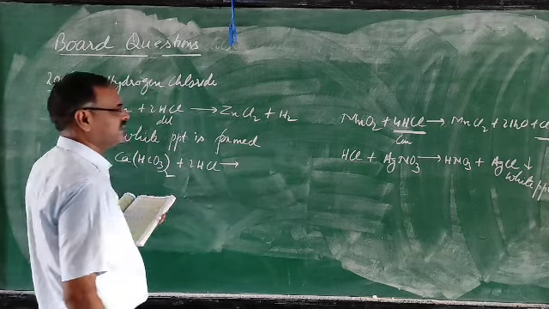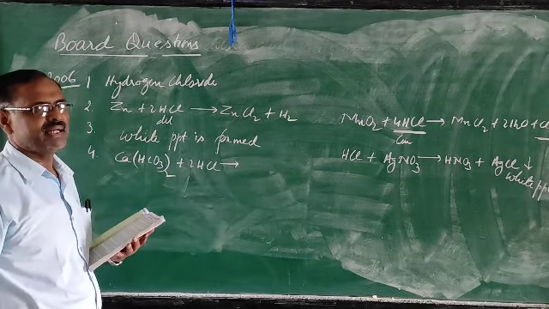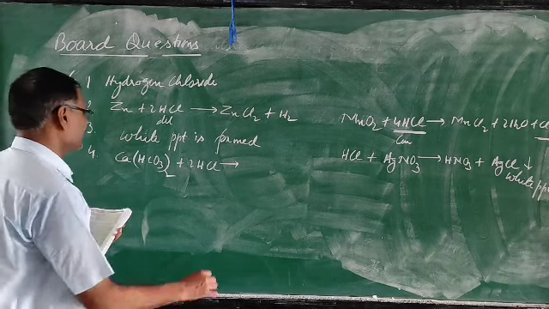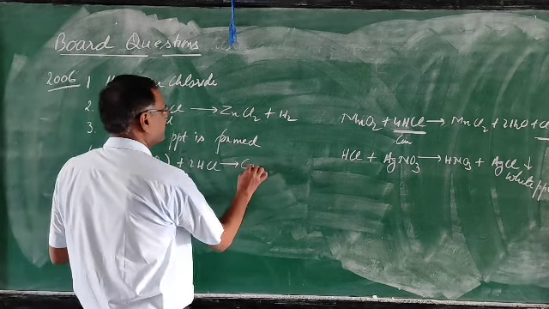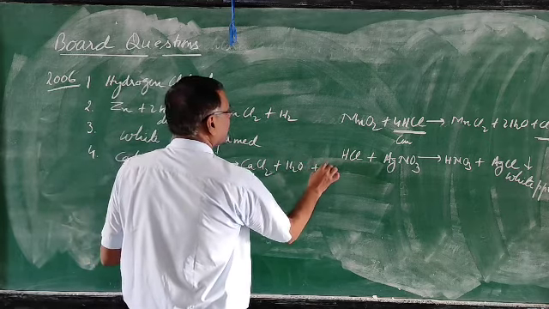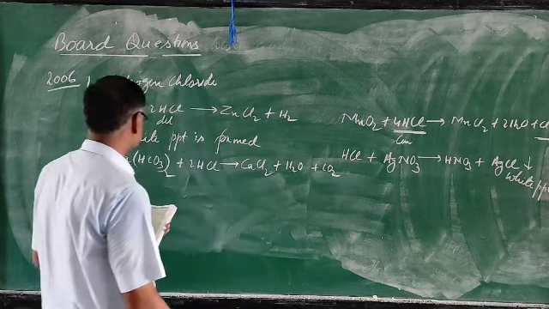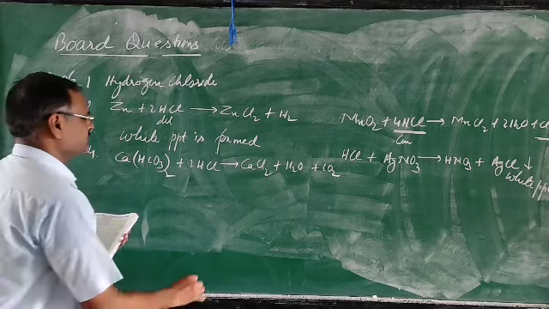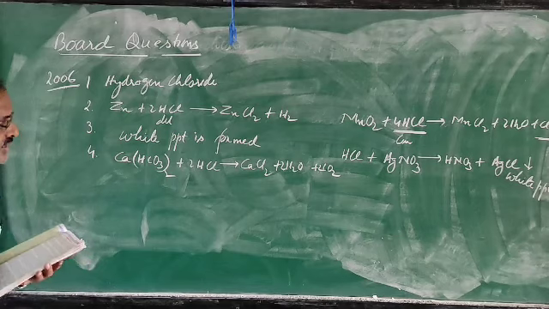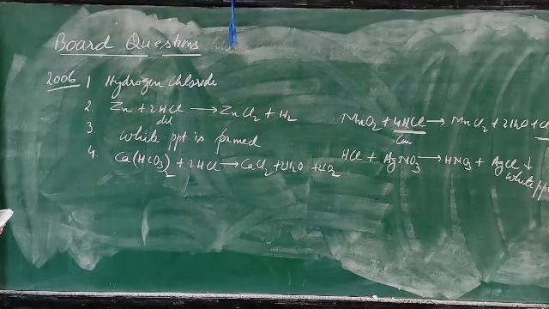It is a metallic bicarbonate. When a metallic bicarbonate reacts with acid, it forms salt, water and carbon dioxide. So this will form calcium chloride, water and carbon dioxide. You can see it is not balanced. Now it is balanced. Next one, 2006 is over.